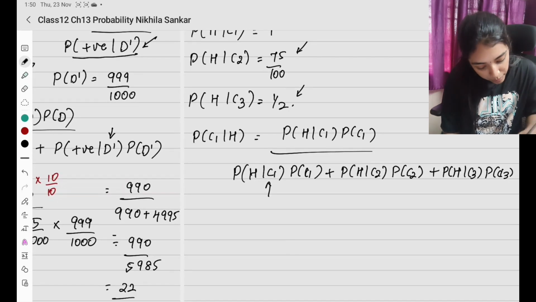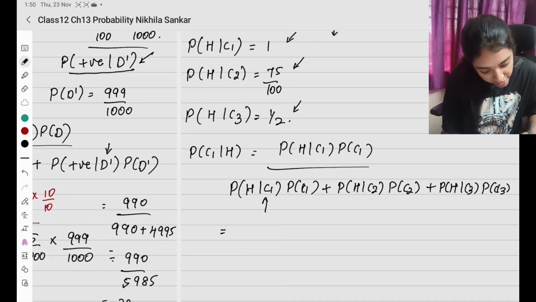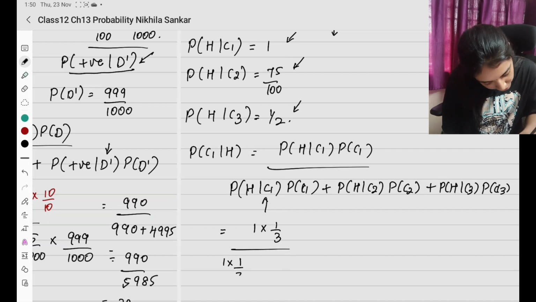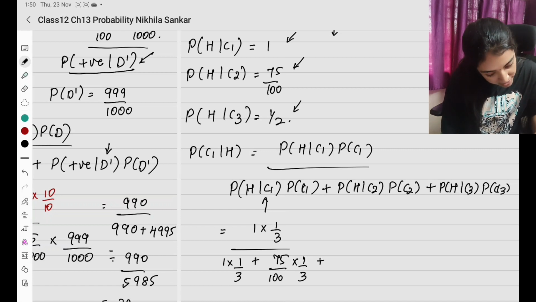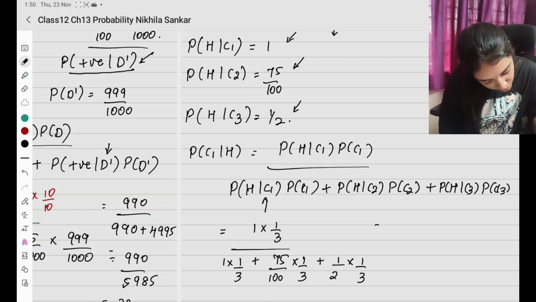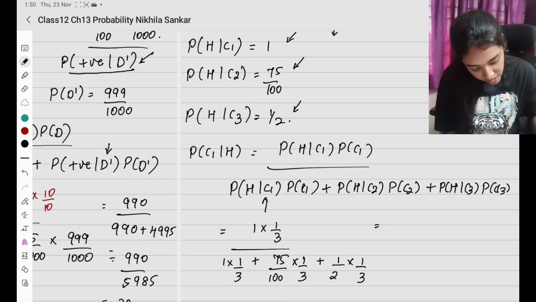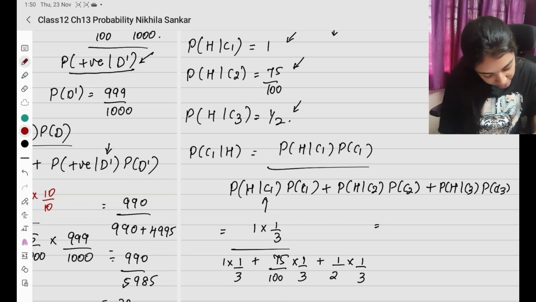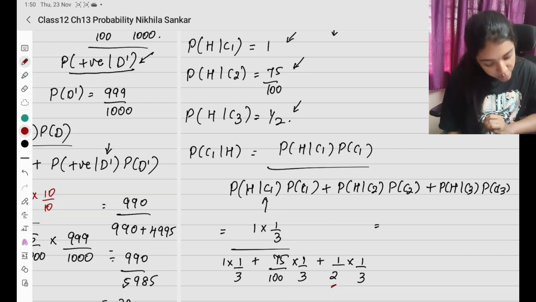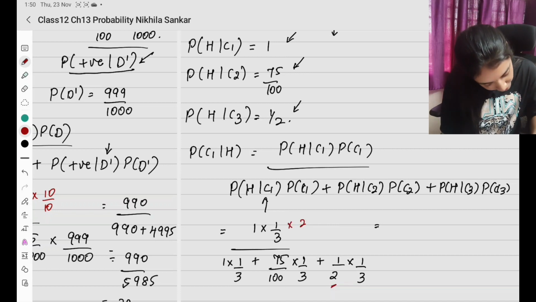Okay, when you apply the values, substitute the values, what do you have? H given C1, 1 times 1 by 3, divided by 1 into 1 by 3 plus head from second coin, 75 divided by 100 times 1 by 3, plus head given C3 is going to be half times 1 by 3. So what do I see? I have 1 by 3. So basically denominator la ஒரு 100 இருக்கு. So I need to multiply by 100 and there is also a 2 here. So basically I have to multiply by 200. So I'll have 200 by 200.